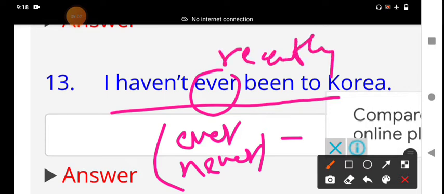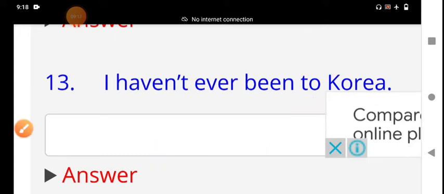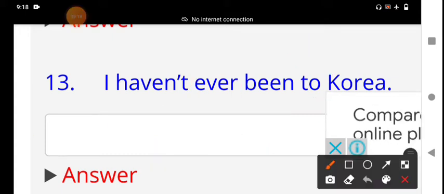Just now, recently completed, or continuing to the present also. But the present perfect tense implies an unspecified time. There is no time here. Unspecified time.